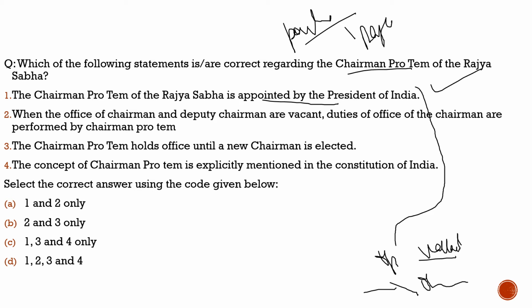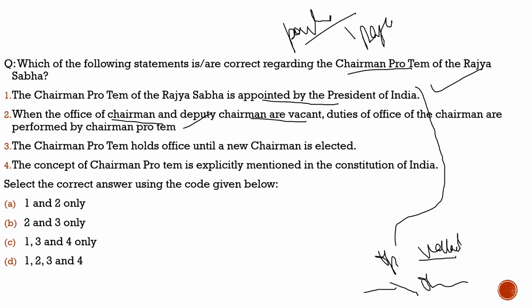So first statement, it is correct. He is appointed by the President of India. Second statement says, when the office of the chairman and the deputy chairman are vacant, duties of office of the chairman are performed by the chairman pro tem, who is elected by the President of India. 100% correct. Second statement is also true.